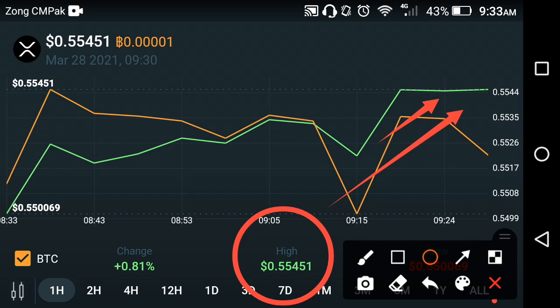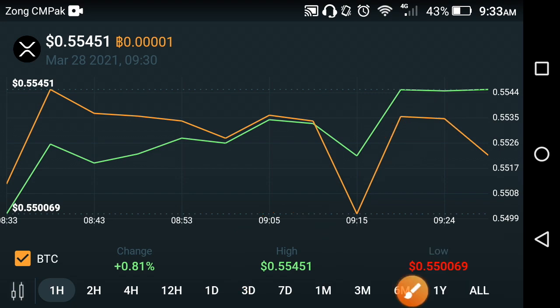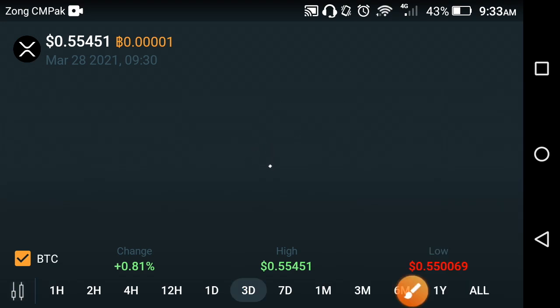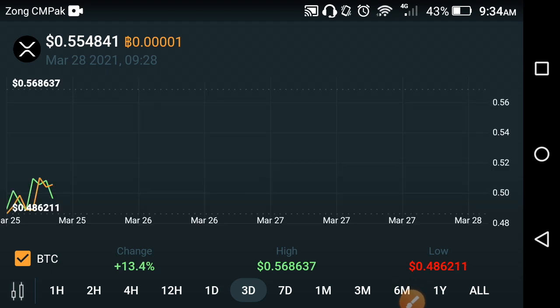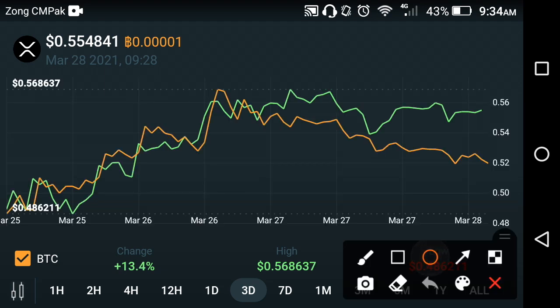Now let's see the live price prediction of the previous 3 days. What changes occur in the XRP Ripple coin prices? You can see here, now it's loading. Oh my God, as you can see here, it's falling down. It's a falling period.